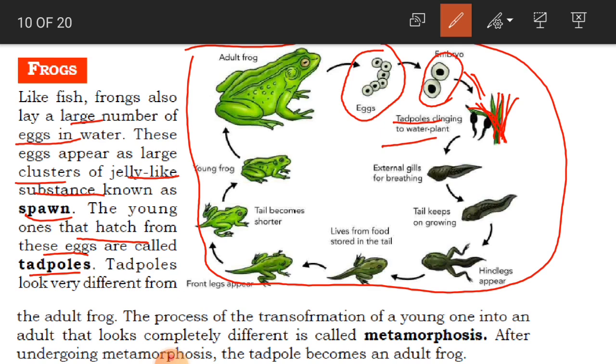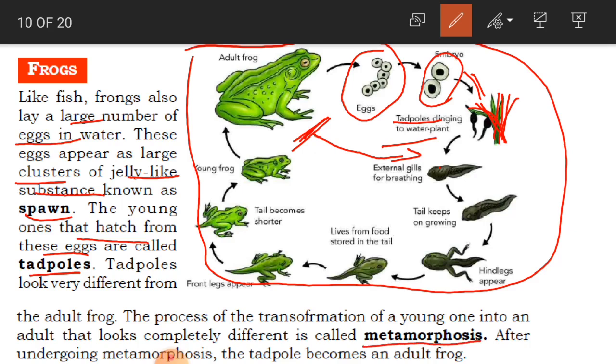Now tadpoles look very different from the adult frog. Have you seen, children? This is the adult frog. Can you see any similarity, any resemblance? Do they look alike, this tadpole and the frog, that is the mother of this tadpole? No. So they look very different from the adult frog. The process of the transformation of a young one into an adult that looks completely different is called metamorphosis.